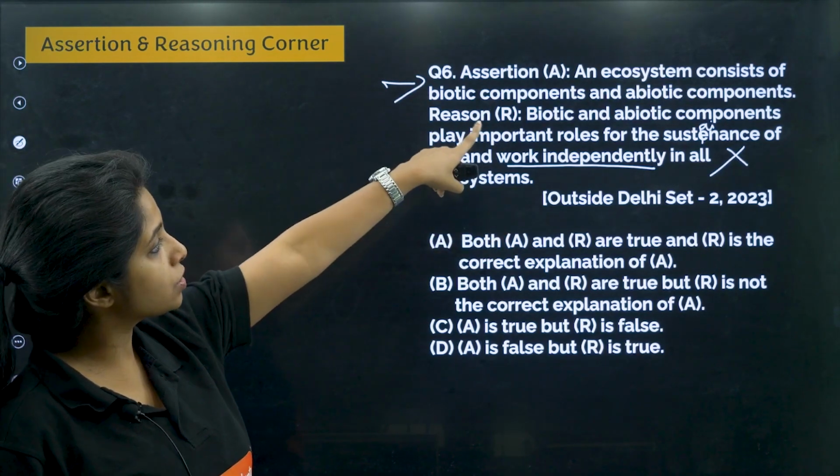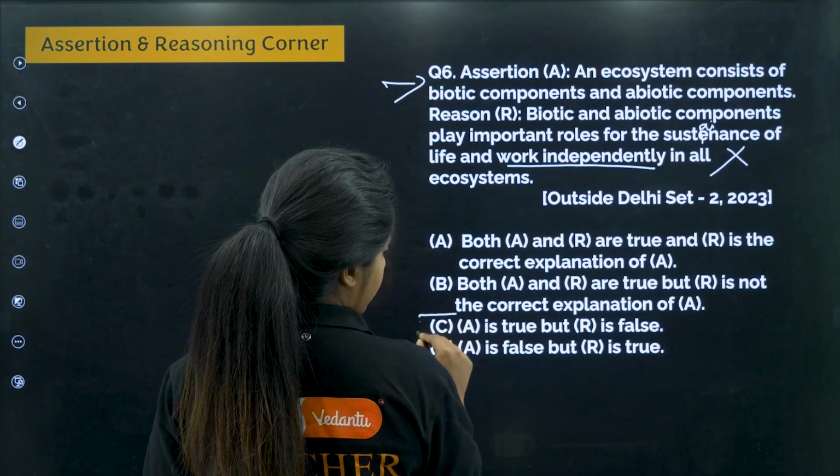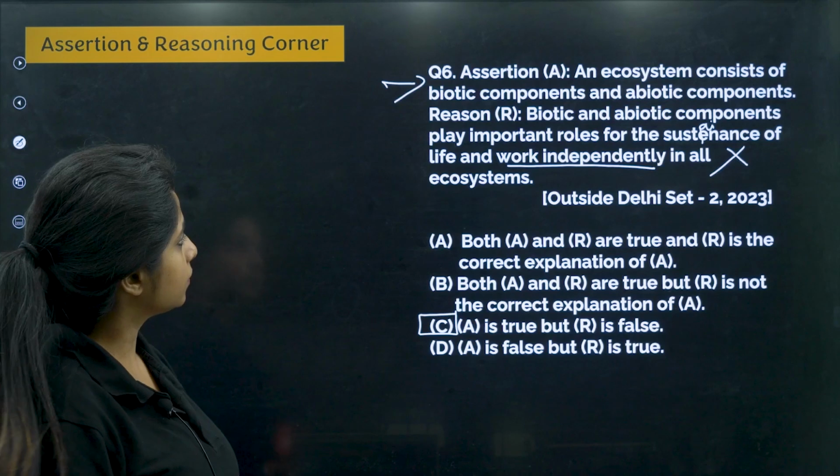Okay. So an ecosystem consists of biotic components and abiotic components, that is correct. But the reason is false. So I'll say A is true, but R is false. Chalo.